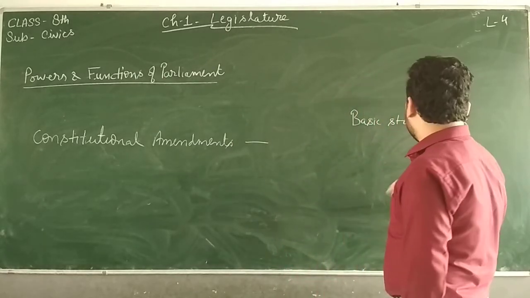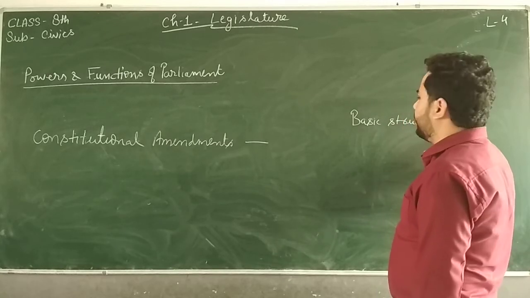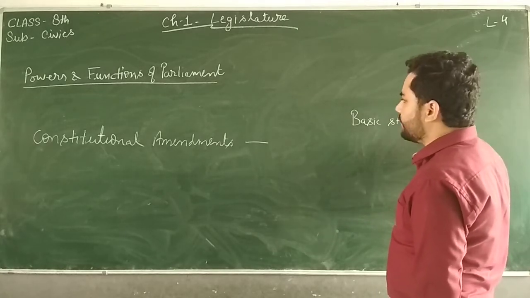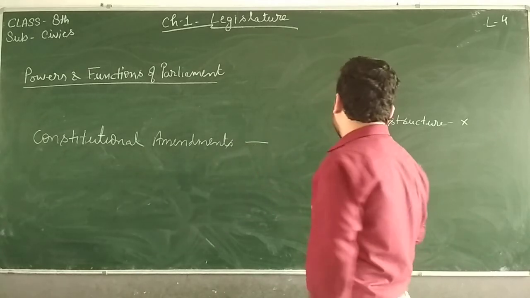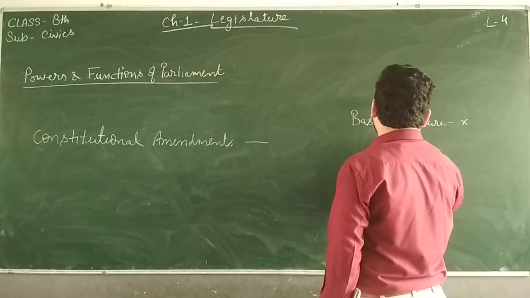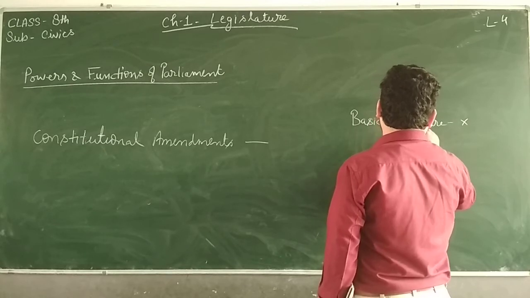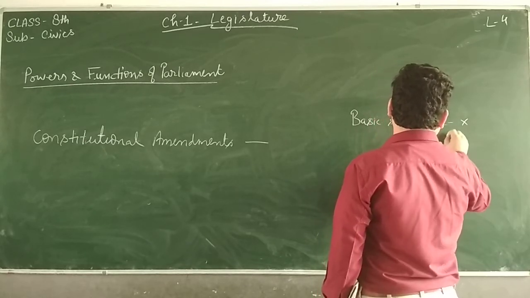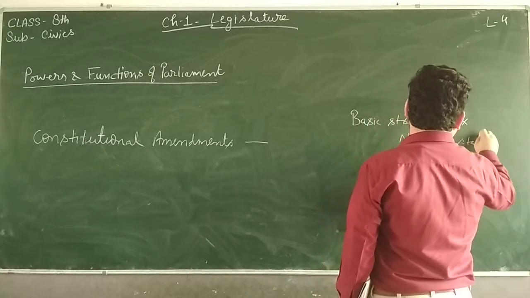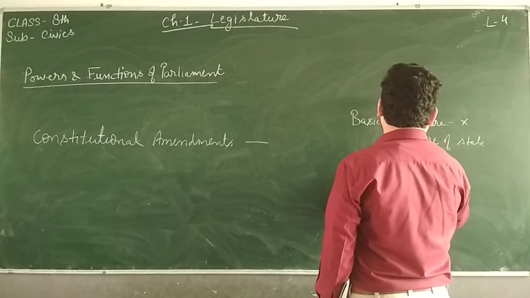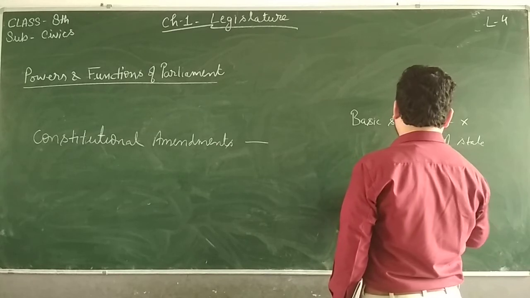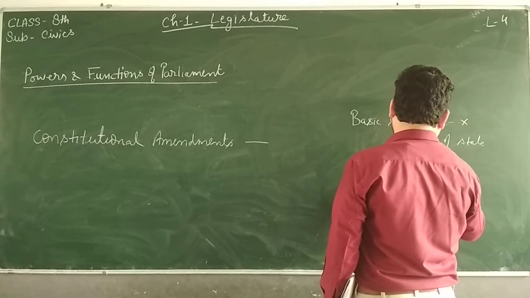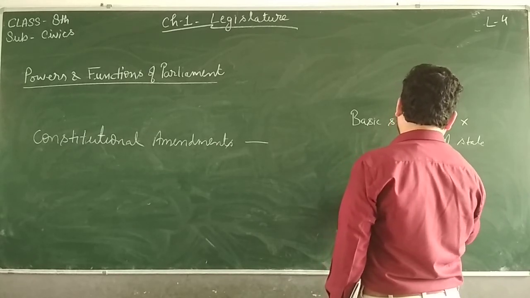If the basic structure is not getting influenced, then small amendments can be made in the Constitution. The basic structure is like the nature of our country, the nature of our state. What is the nature of our state? Our state is a democratic socialist republic.